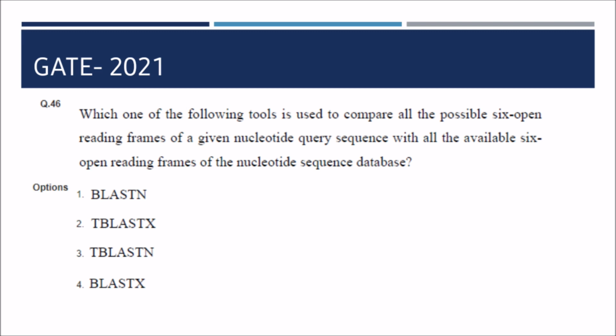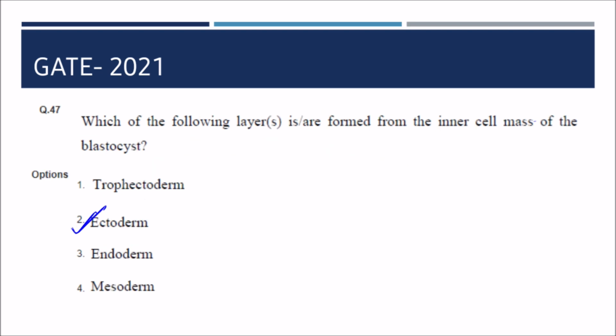Next question is, which of the following tools is used to compare all the possible 6 open reading frames of a given nucleotide query with all the available 6 open reading frames of the nucleotide sequence database? So your correct answer for this question is the second one, TBLASTX. Next question is, which of the following layers are formed from the inner cell mass of the blastocyst? So your possible correct answer would be 2, 3 and 4. These are the part of the ICM.